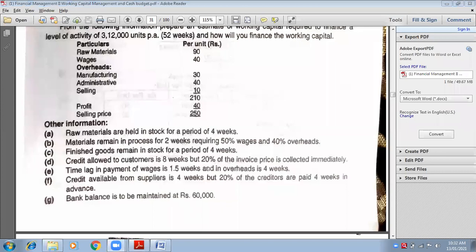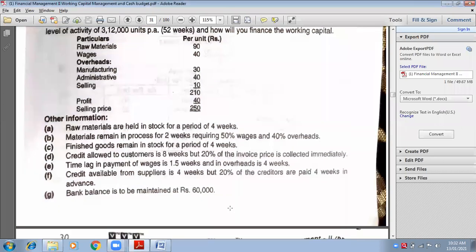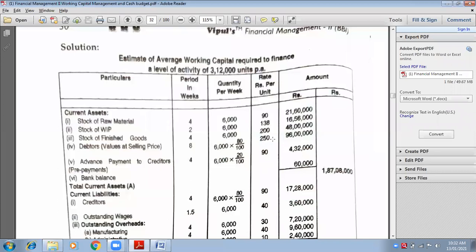You have to write 250 into 80% is equals to 200. You have to write this way. So what all things you will multiply? 6,000 into 200 into 8 weeks. So what will be your answer for debtors? 96 lakhs. Very good. 96 lakhs.